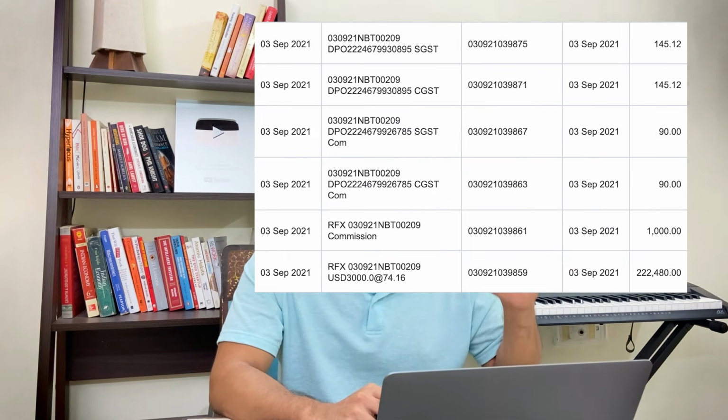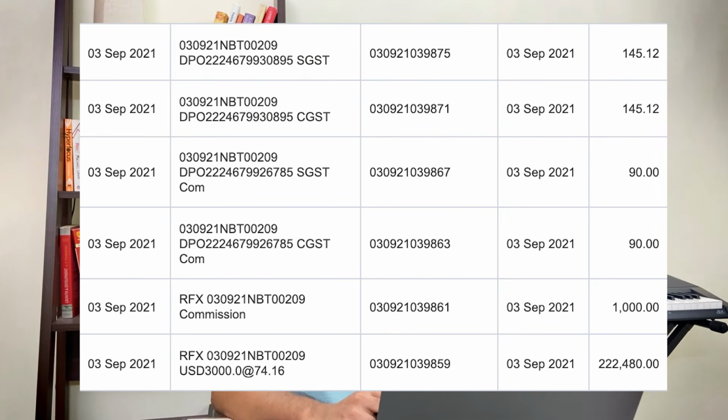Now, here is a look at my bank statement. I transferred $3,000 to my IND Money trading account. And these were different charges that I paid. These were mostly bank charges. So you can look at SGST, CGST and the commissions that I had paid to the bank. You can use any app that you like. The objective is to understand US stock market investing. So let me start the discussion.